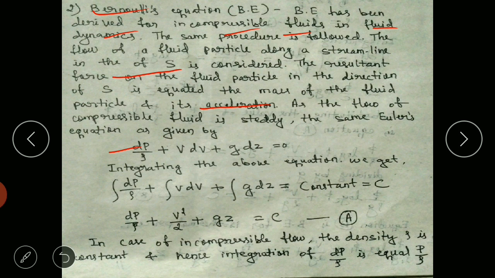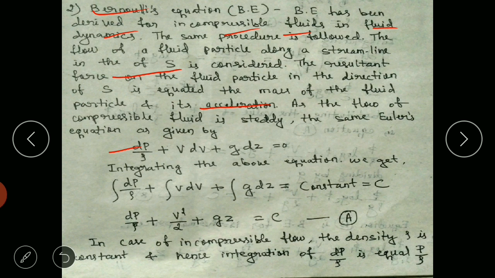so this is the Euler's equation which we have used for incompressible flow in fluid dynamics. Same equation we have taken, but the difference is that in the fluid dynamics chapter, in the first term dp by rho, we took rho to be constant and carried out the integration. But here it cannot be done so, because rho is density, which is changing in compressible flow. So in the dp by rho term, you cannot take rho outside.